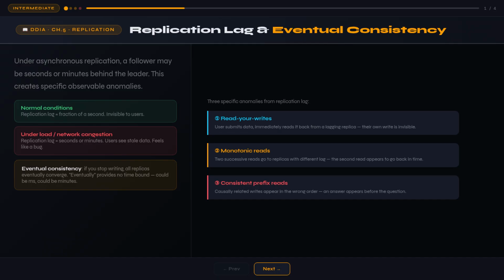For many applications, eventual consistency is acceptable. Users refreshing a social feed who see a post appear a second late don't notice. But for other behaviors, even brief lag creates genuinely incorrect experiences that feel like bugs. The book identifies 3 specific problems that arise from replication lag. Each one has a name, and each name describes a specific guarantee you might want to provide. Understanding these 3 guarantees helps you design applications that work correctly even under lag.